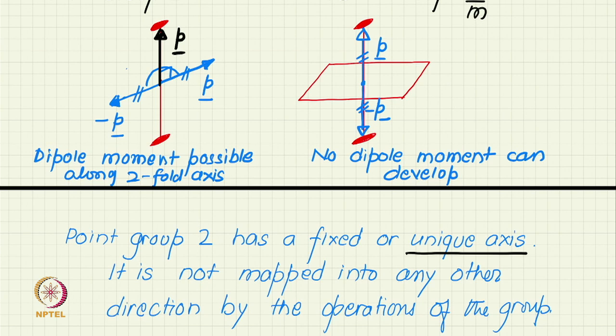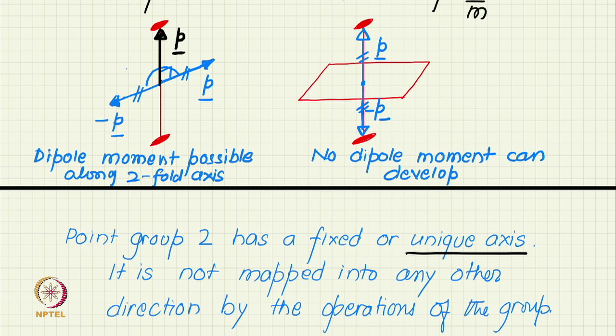It cannot go anywhere. But in the point group 2 by m, the mirror plane flips the two-fold axis. So, two-fold axis is no more a fixed direction. Similarly, any other direction, suppose a direction lying in the mirror, will be moved by the two-fold axis. So, those directions also are not fixed.